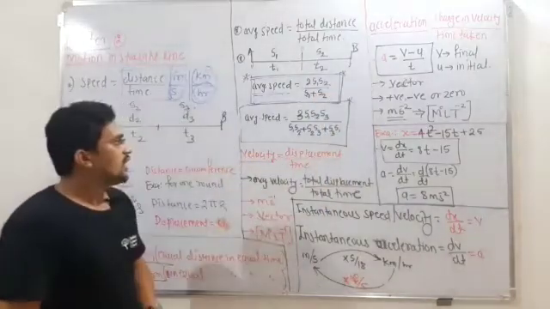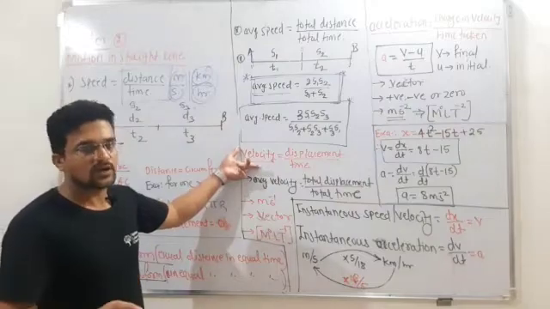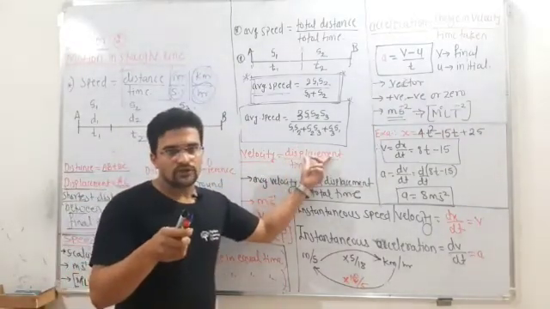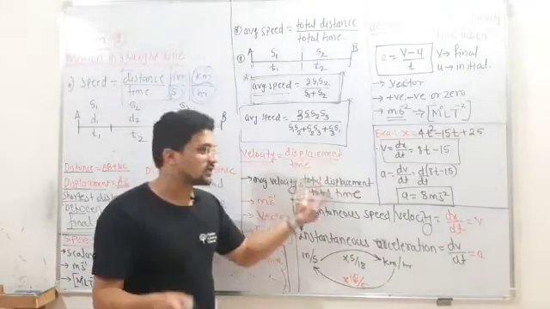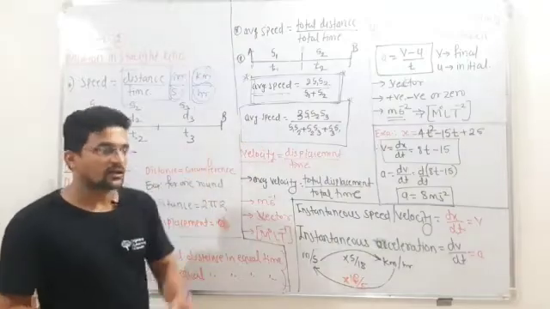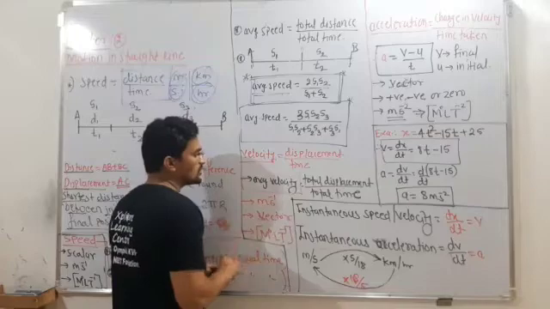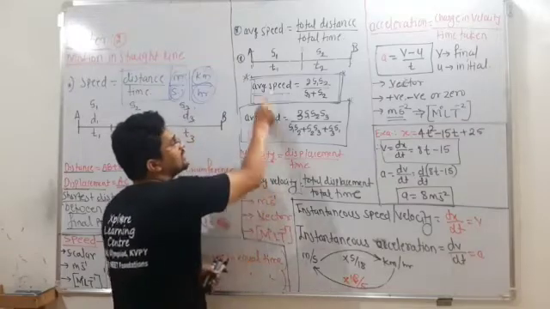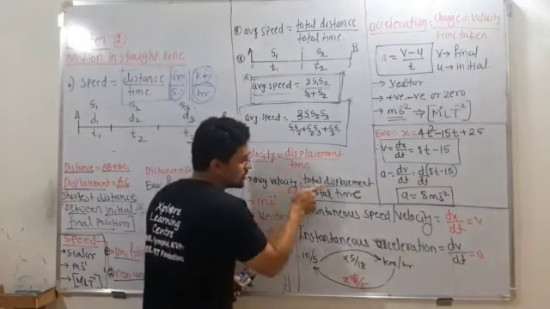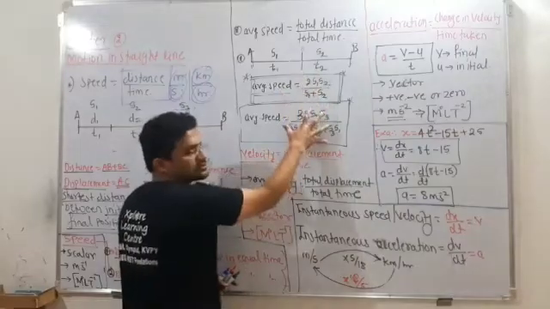Next, like speed, there is the term velocity. Speed is distance upon time, and velocity is displacement upon time. Displacement is a vector quantity and distance is a scalar quantity. That is why speed is a scalar quantity and velocity is a vector quantity. Similarly, like average speed there is also average velocity. Average speed is total distance divided by total time, and here it is total displacement divided by total time.